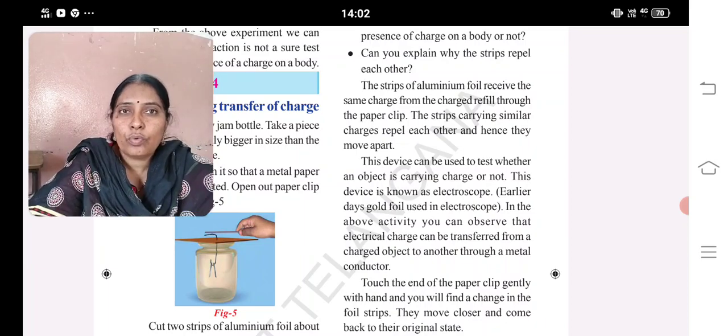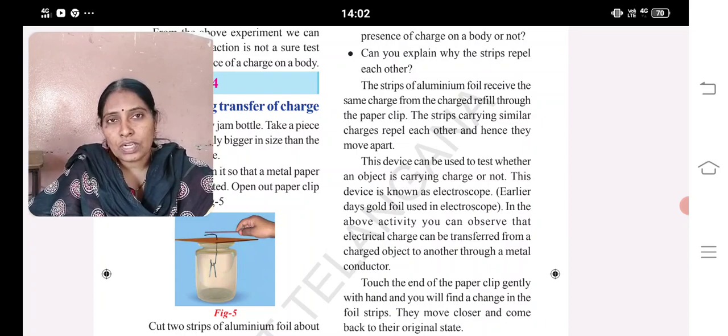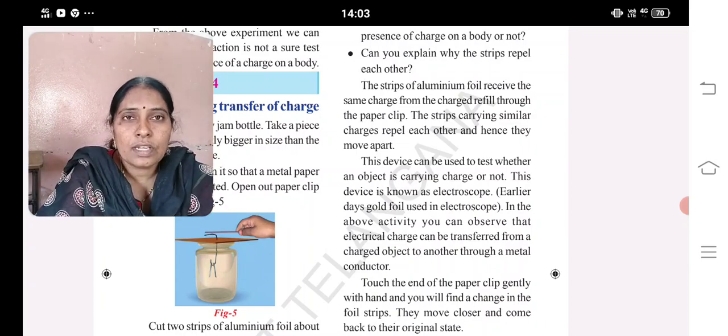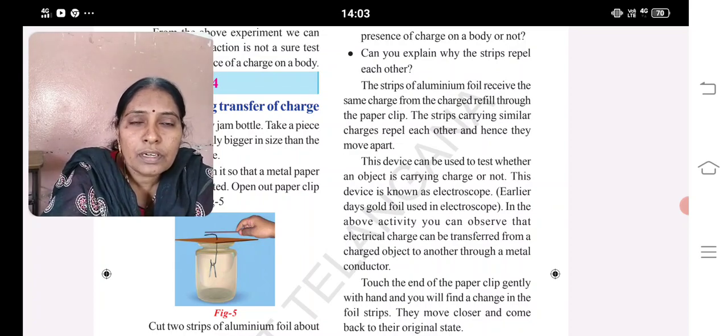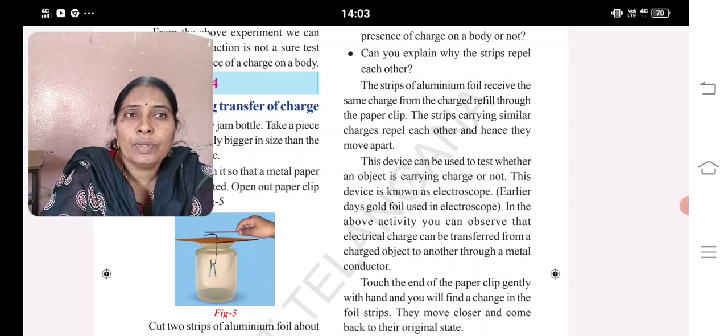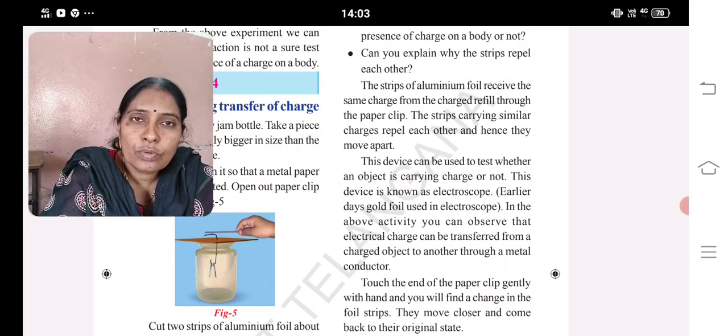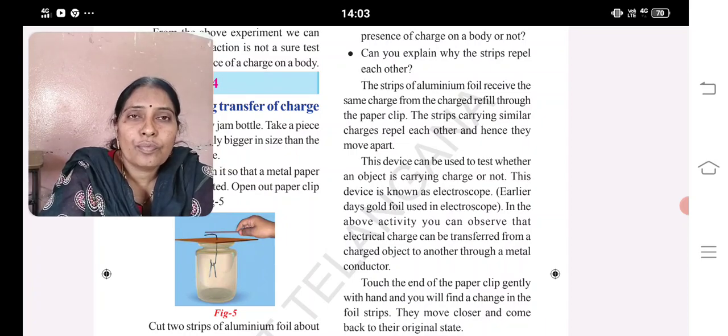From this, what you are going to understand is that charges are developed on the aluminium foil as well as the paper clip and refill. So from this simple experiment, you understand that this device is used to check the presence of a charge. So this device is known as an electroscope.